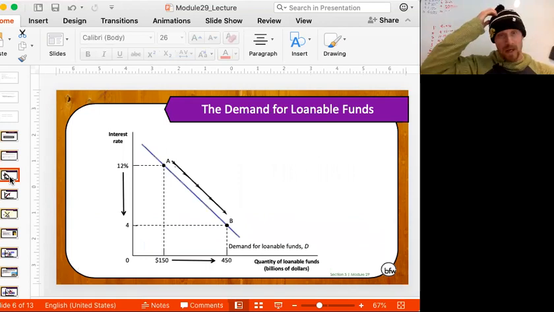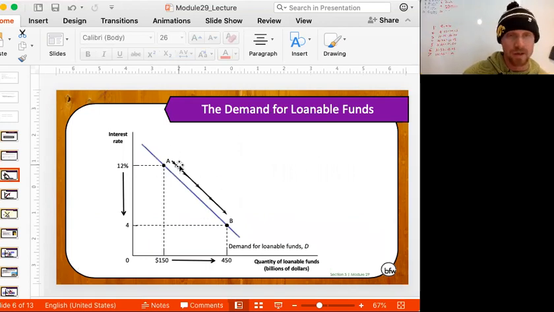So as always, we build our curve. The demand, just like in every other curve we've done, the demand curve is downward sloping. Why is that? Well, if you remember, people that are demanding loanable funds are people looking to spend money. If the interest rate is 12%, it costs me a whole lot more money to borrow money. If the interest rate drops to 4%, I'm more willing to take on a loan.